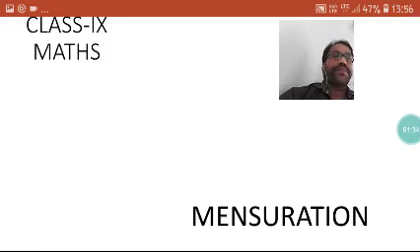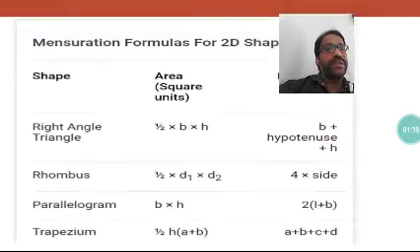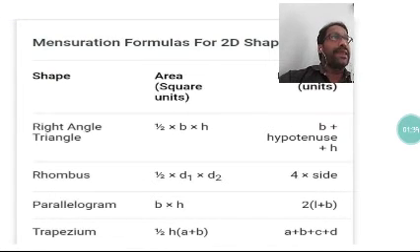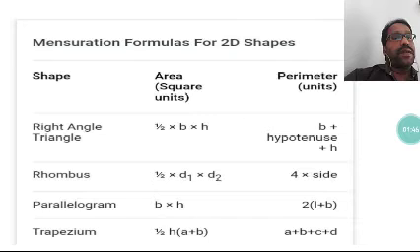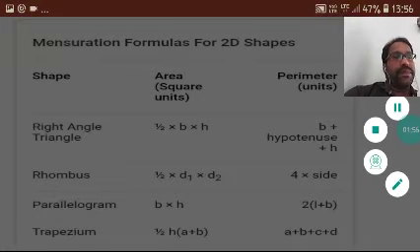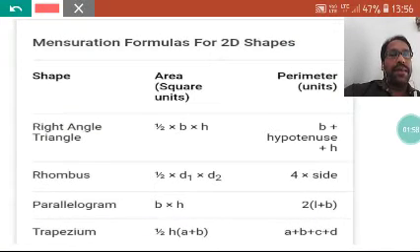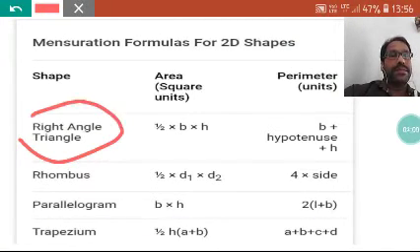So class, we are here to read about mensuration. What is mensuration? I have explained: mensuration means measurement of area, perimeters, volumes, these things. We'll start with the 2D shapes, and then we'll go to the 3D shapes also. In the 2D shapes, see this, we have the right angle triangle.